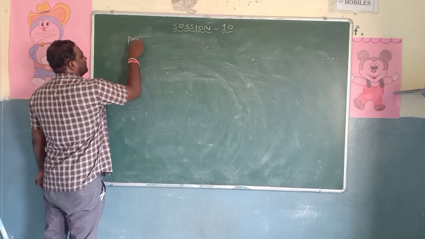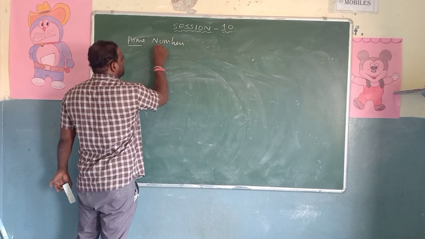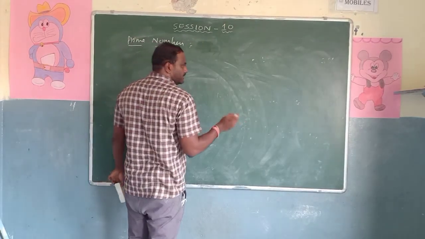The next one is prime numbers. So what is the next definition is prime numbers. So simple the point is the definition, this is also having 2 definitions.